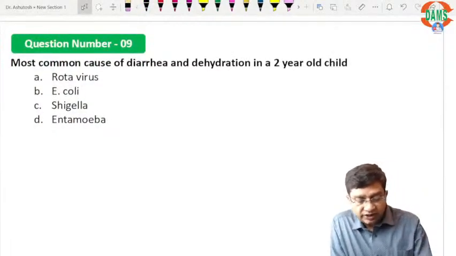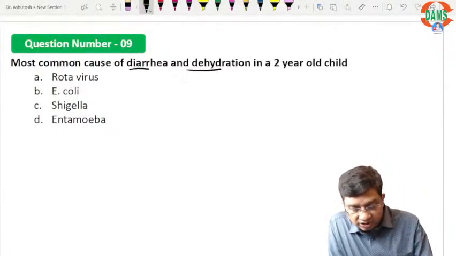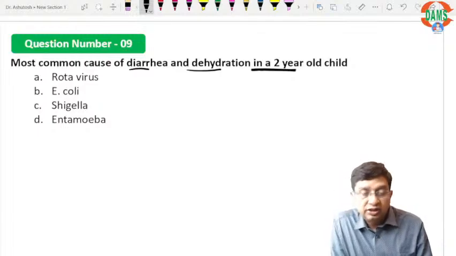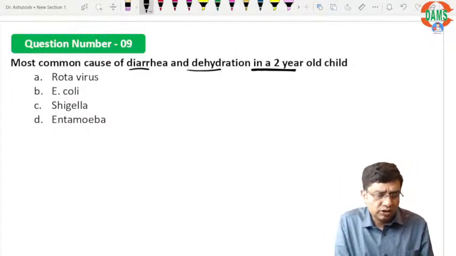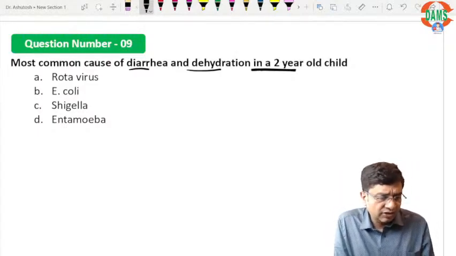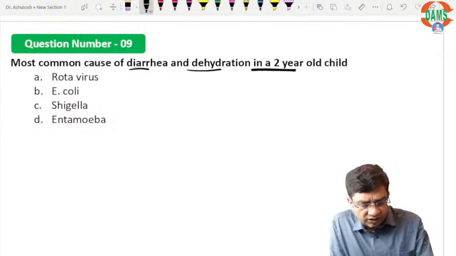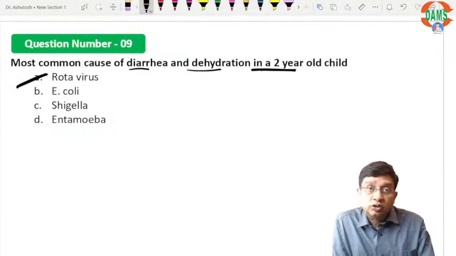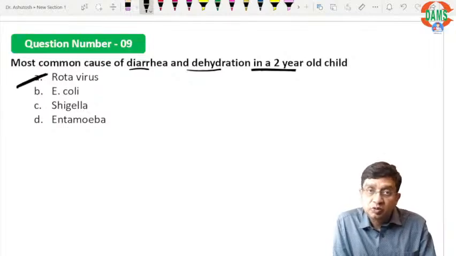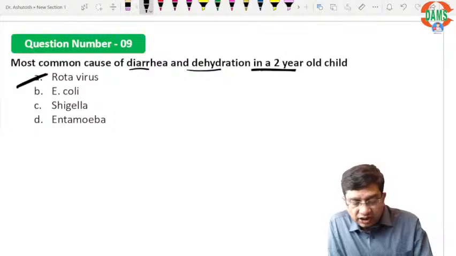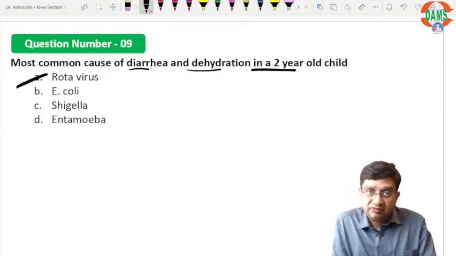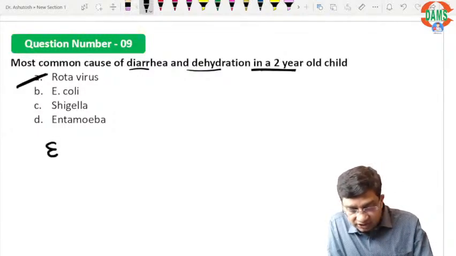Most common cause of diarrhea and dehydration in a 2-year-old child is, again, a very simple question. The answer should be rotavirus. Rotavirus is the most common cause of diarrhea and dehydration up to 2 years of age, and after 2 years it is the calicivirus. The rotavirus produces the enterotoxin.